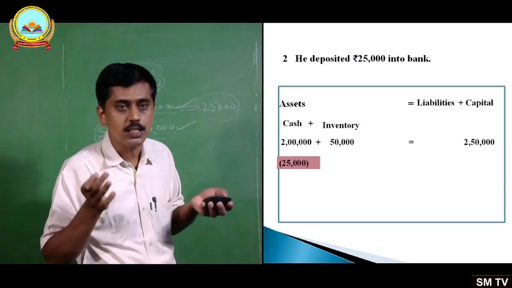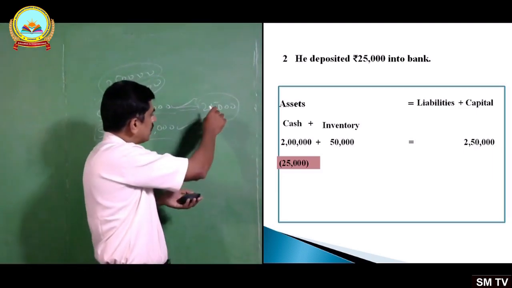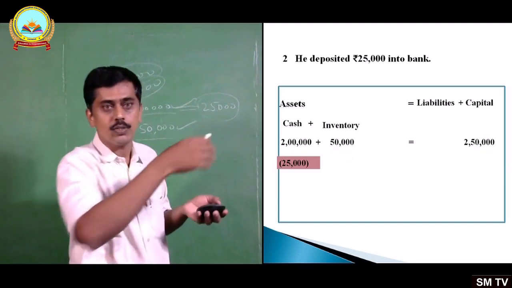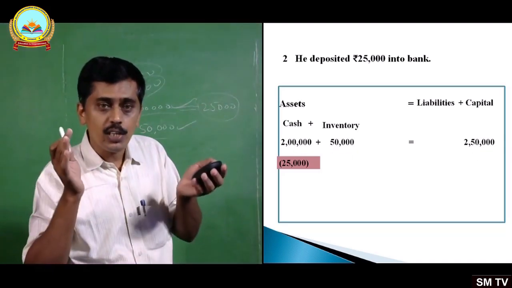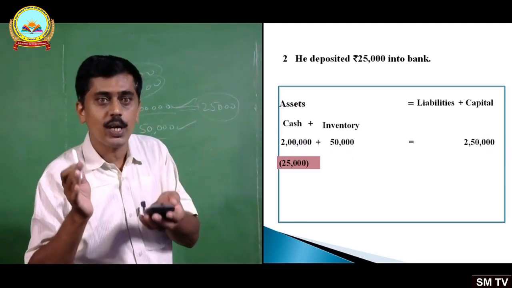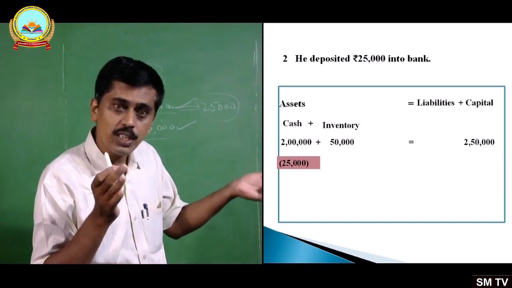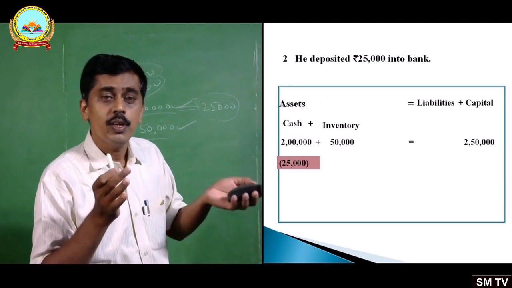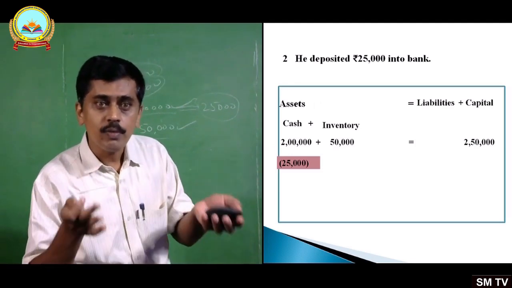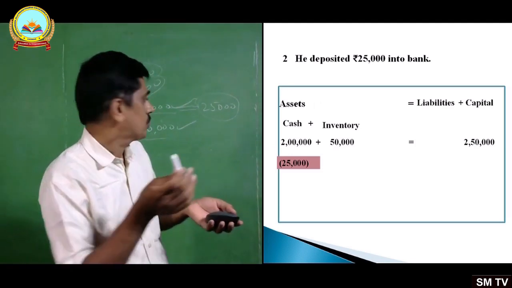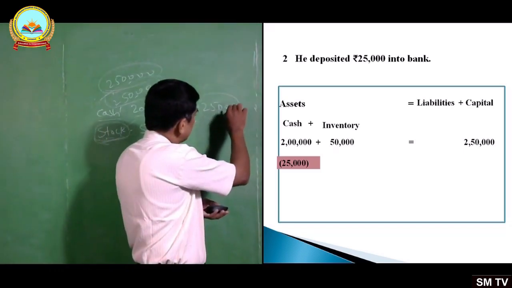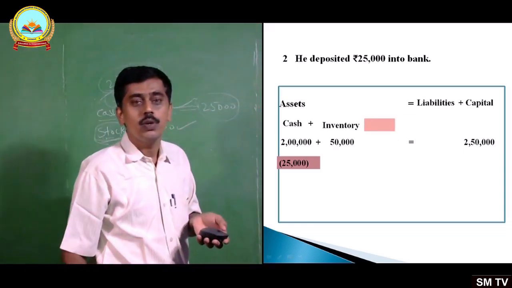Again it is asset, isn't it? He has deposited that 25,000 rupees into his bank account, means his business bank account. So cash at bank is also an asset. So 25,000 deposited into bank. So one more asset comes.